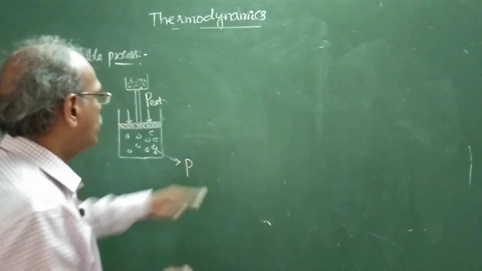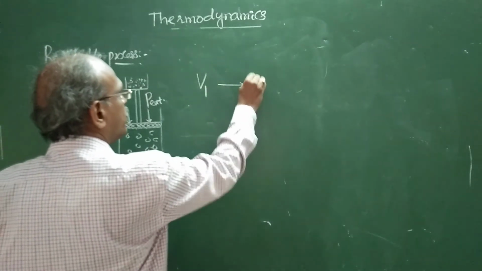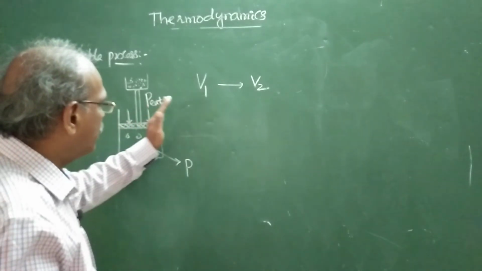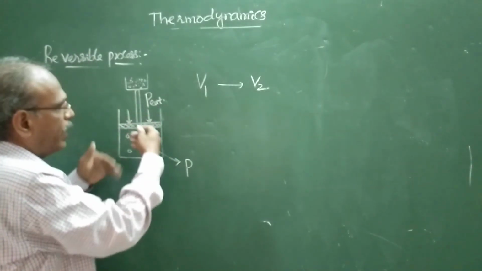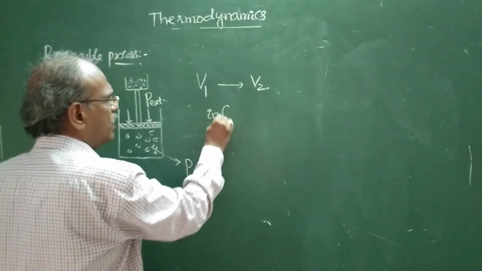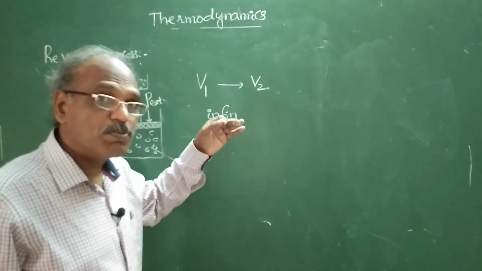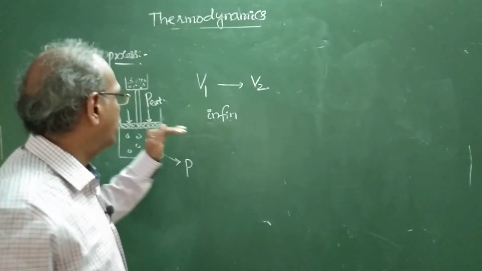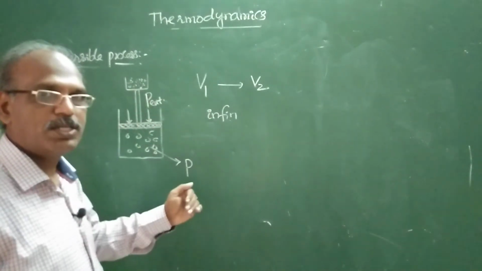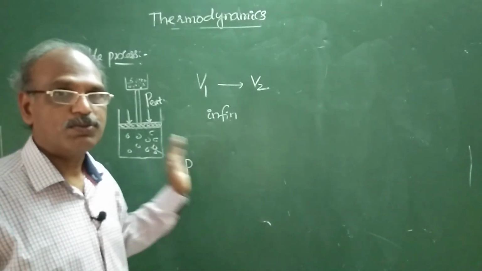So to do that, suppose you want to change the volume of this from V1 to V2 without producing any change in the surroundings. We have to do it like this in several steps, an infinite number of steps, and that too infinitesimally small steps. If it is done quickly, you cannot bring it back to the original state without any change in the surroundings. So that is the important one.